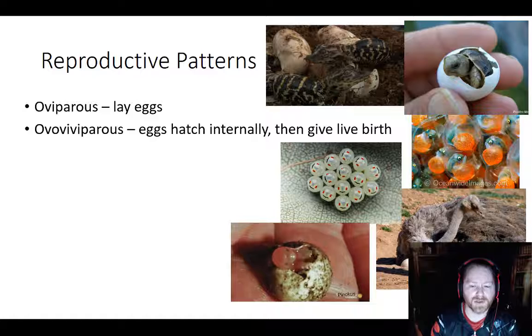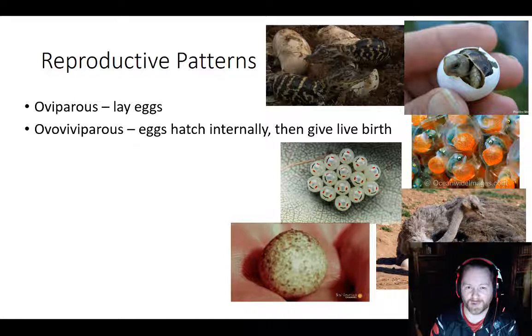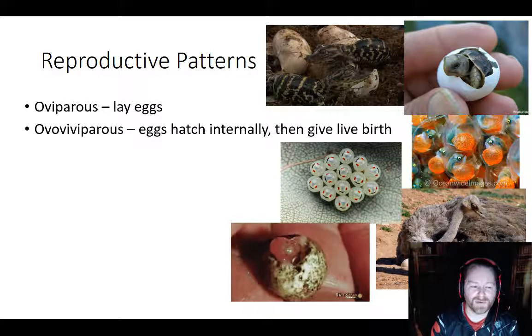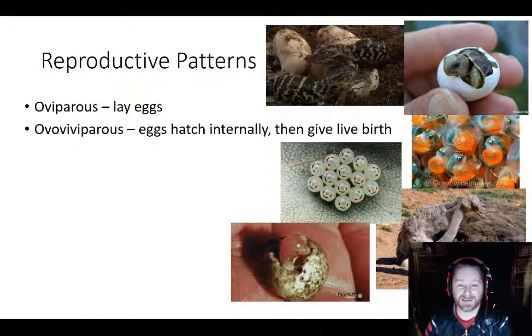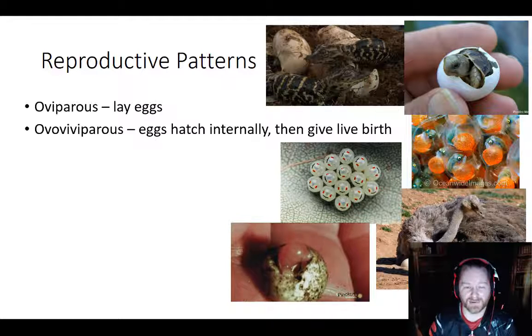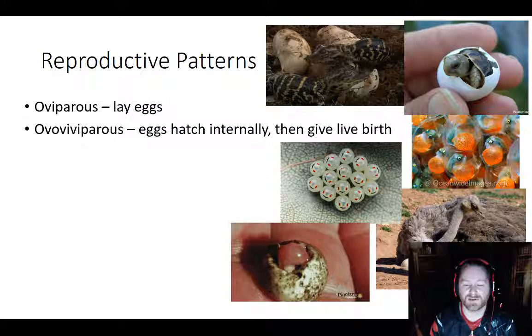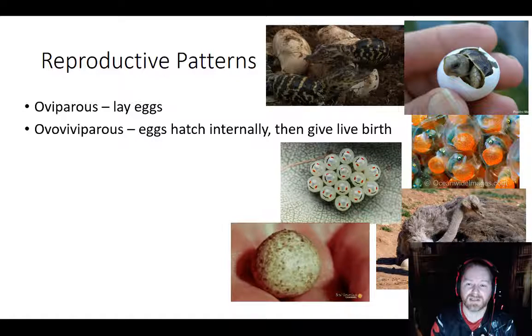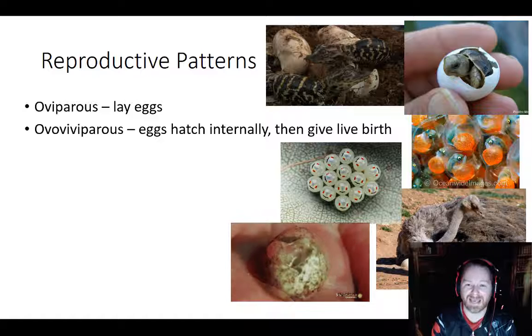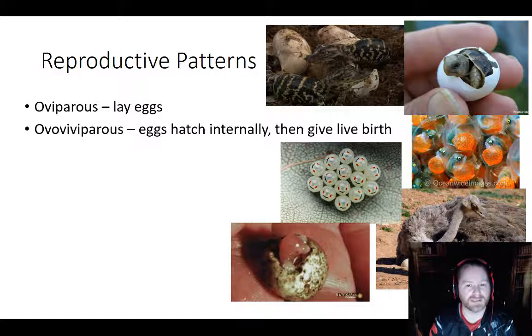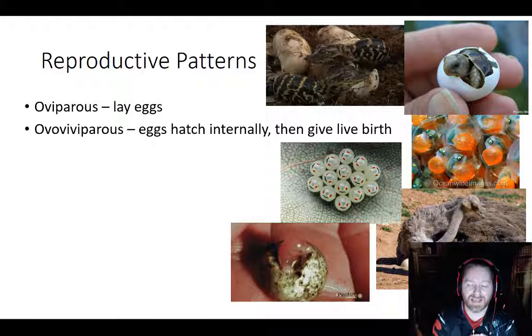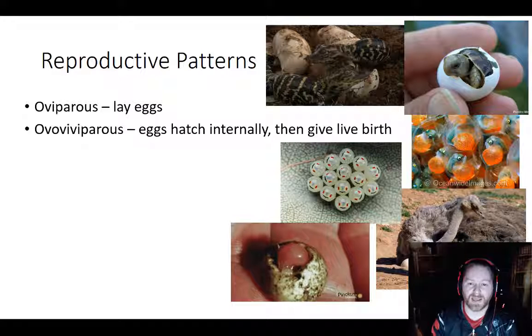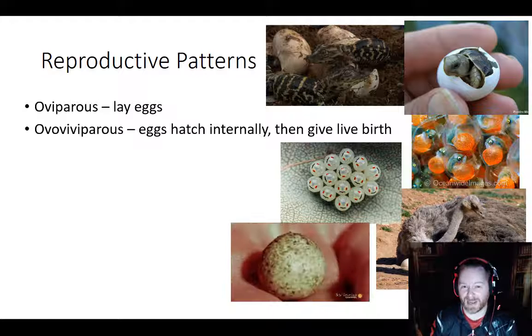So there's another term called ovoviviparous. Ovo means egg, vivi means live, in other words, live birth. Ovoviviparous therefore means essentially it's conceived and develops within an egg, but that egg is held internally inside the adult. Then the egg hatches, and a moment later, or at the same time, the baby is live birthed out of the adult.